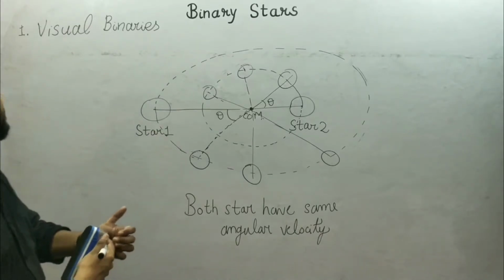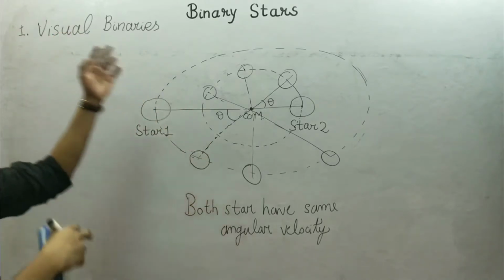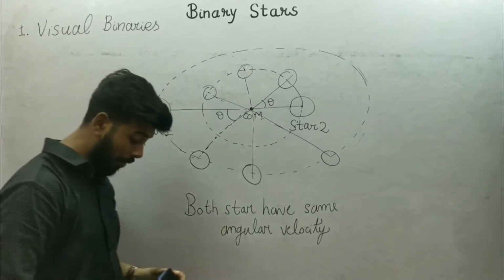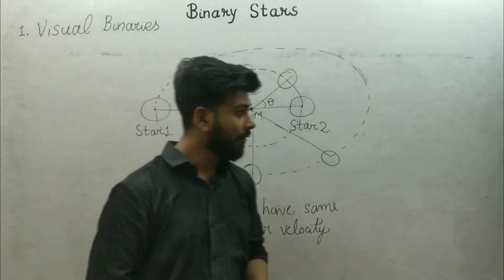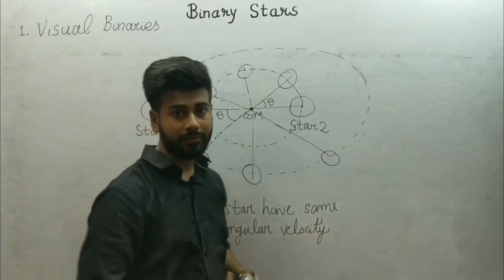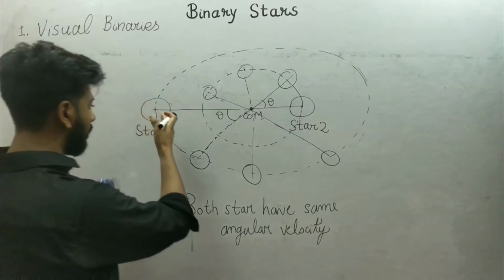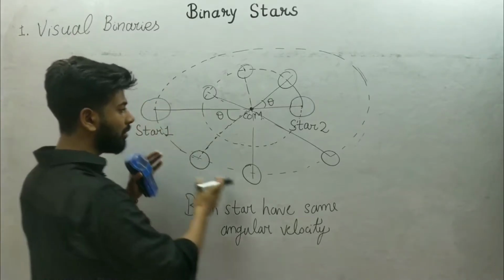So we were discussing binary stars, visual binary stars. Visual binary stars are very important because if we observe their trajectories for a long time, then we can know the information about their orbits.